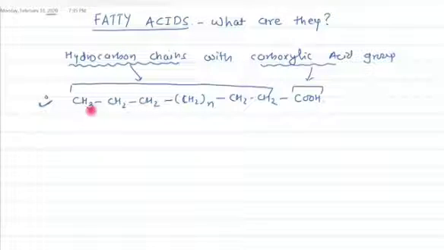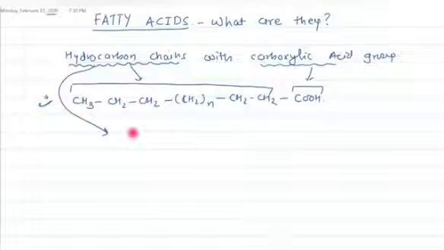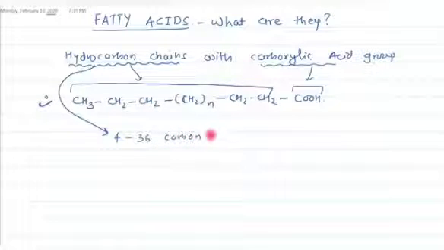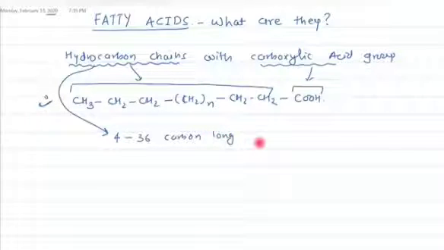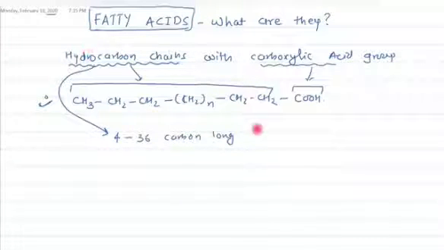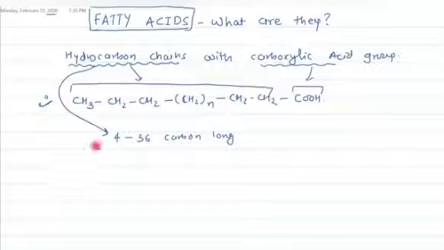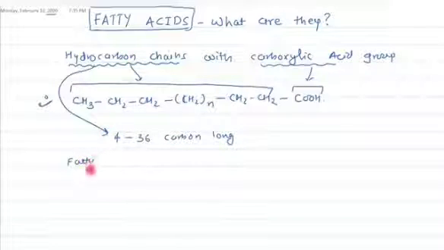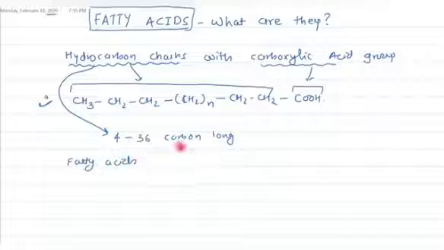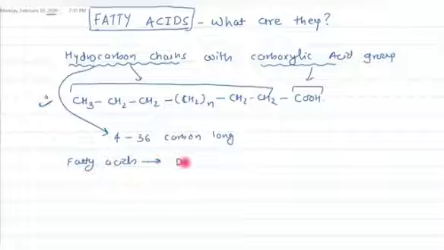Now this hydrocarbon chain is generally a minimum of 4 carbons to a maximum of 36 carbons long. One thing you need to remember is that many students make the mistake of falsely classifying fatty acids as a simple lipid. But remember, fatty acids are not a simple lipid, fatty acids are a derived lipid.